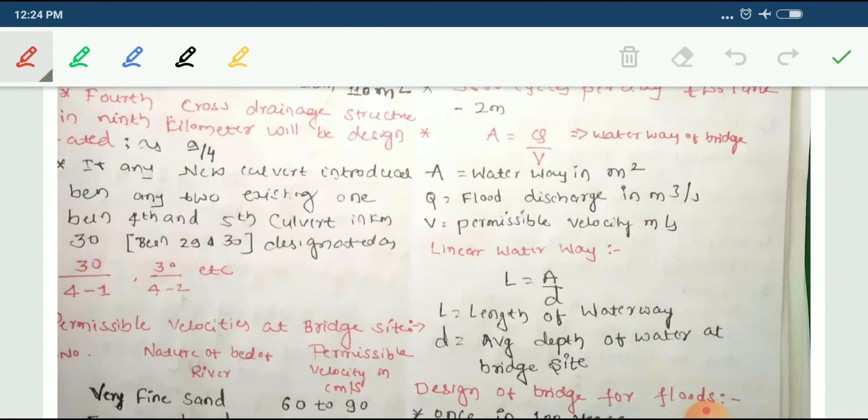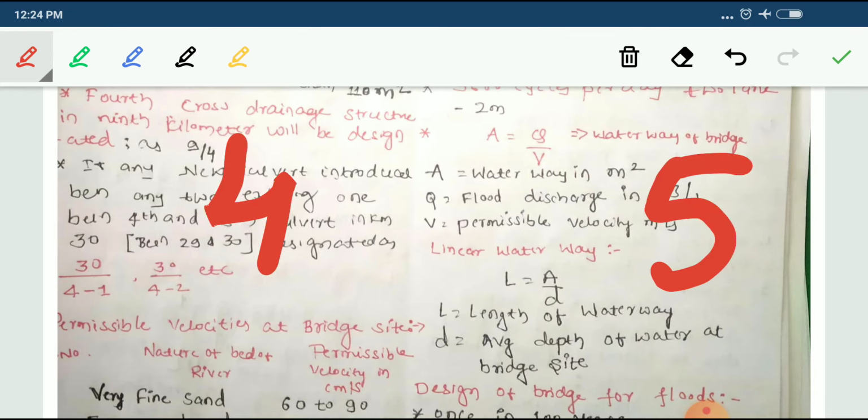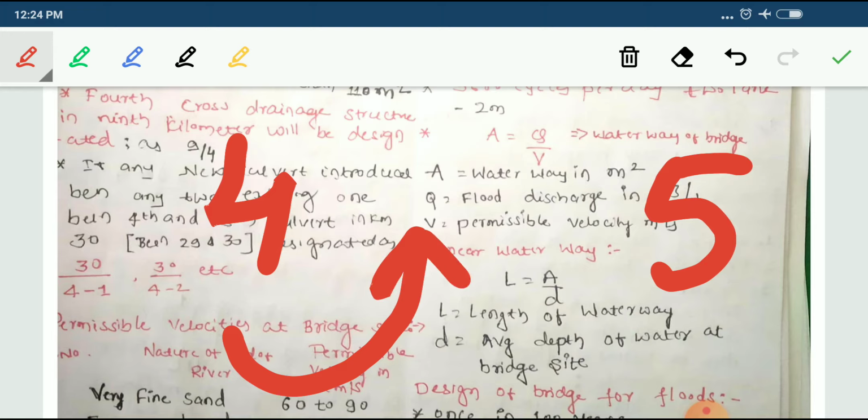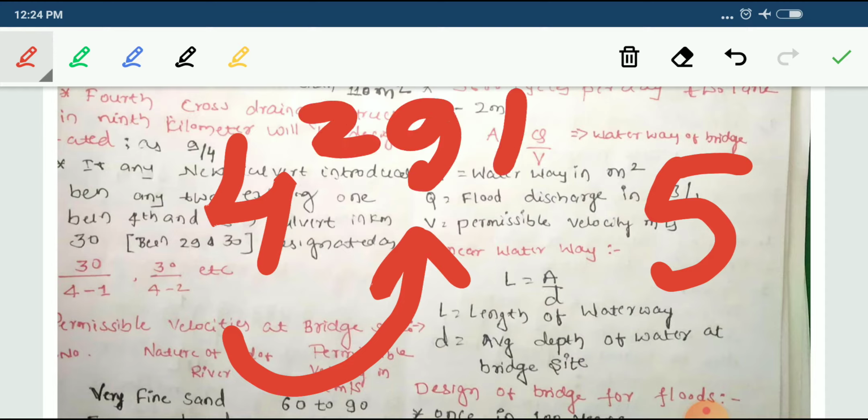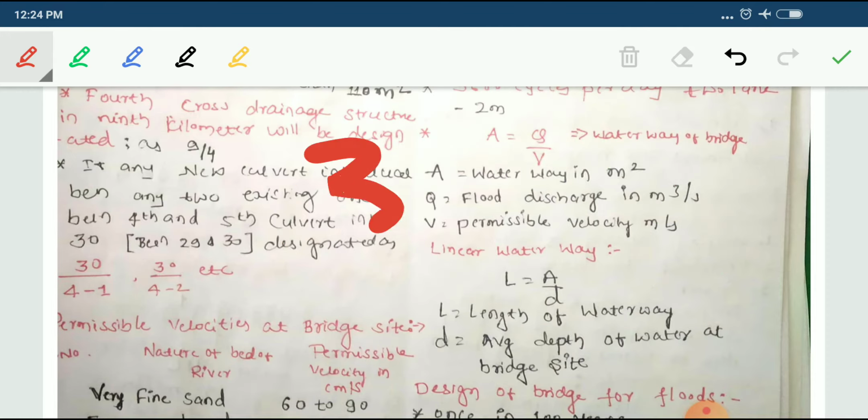Okay, next, same thing. If any new culvert is introduced between two existing culverts, between the fourth and fifth culvert in kilometer 30. Say this is the fourth culvert and this is the fifth culvert. In between, if I want to introduce one more culvert between the fourth and fifth culvert, how is it to be designated? Maybe this is between kilometer 29 and the 30th kilometer. How is it to be designated?